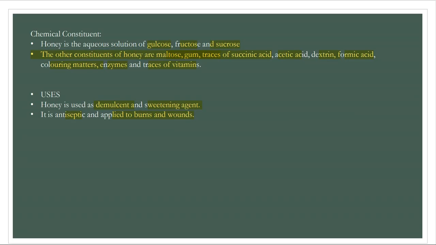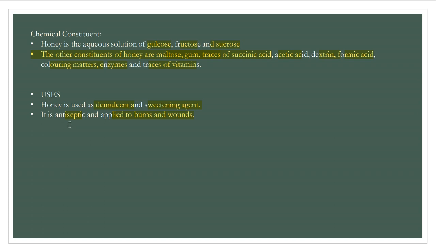And very importantly, you have to remember the chemical constituents properly of honey, or of all the drugs which are included, and you have to add on more uses, like it is also used in the application of various food preservatives.